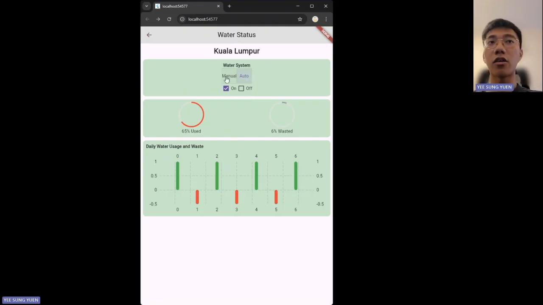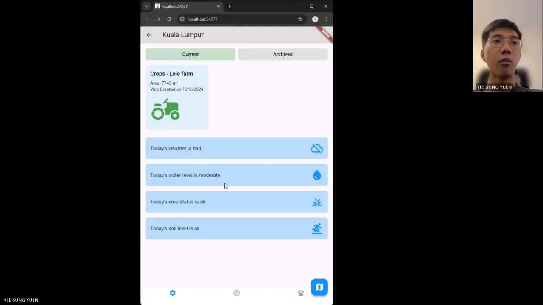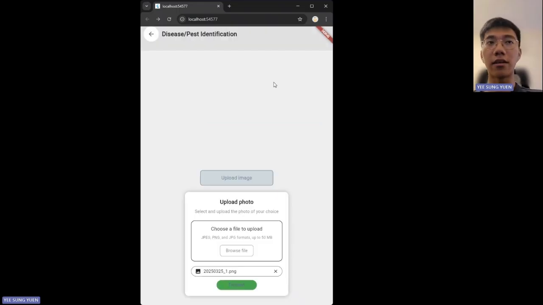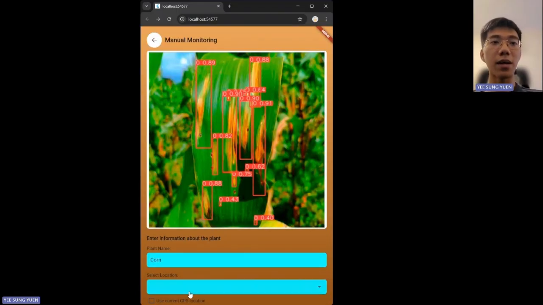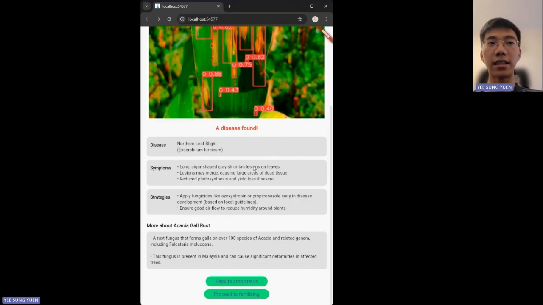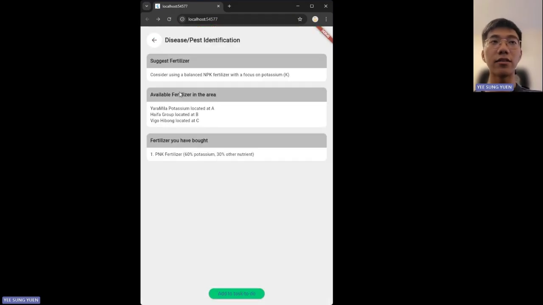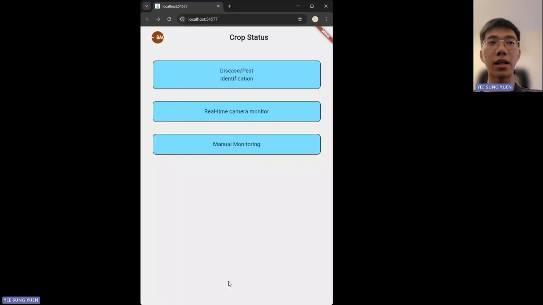You can select on your auto or manual system, and then you can toggle on and off. Moving on to the crop status, you can click on the pest identification, upload your own photo, select your plant name, select your zone, and then click on next. You can see all the disease symptoms and also the strategy. Click on proceed. This one will show you the fertilizer part, and then click back. It will go back to the main page.